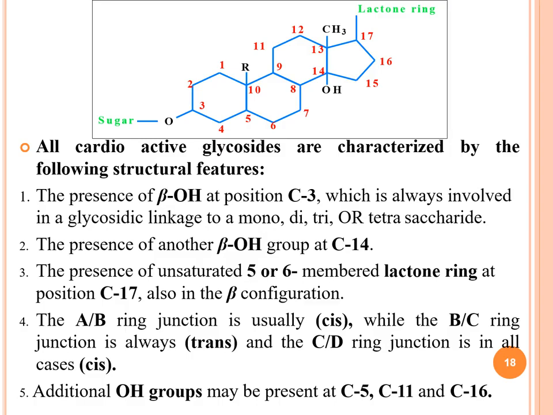It is always involved in the glycosidic linkage to mono, di, tri or tetrasaccharides. So this is the structure where at position 3 the sugar moiety is attached.